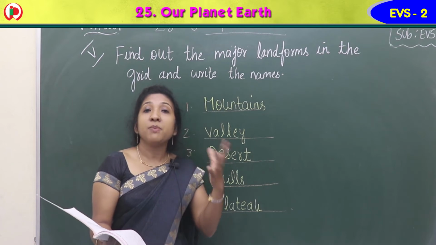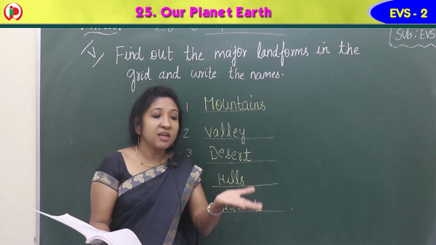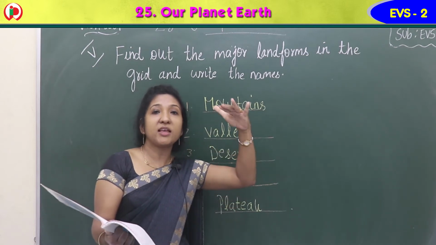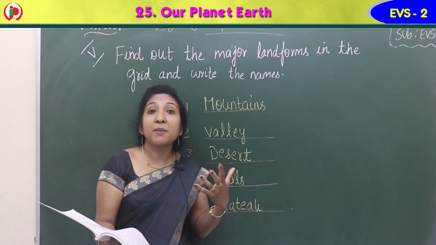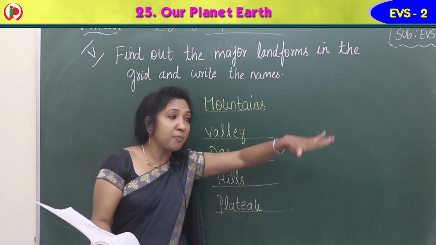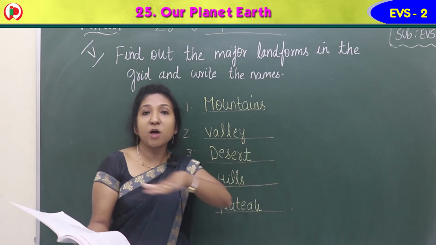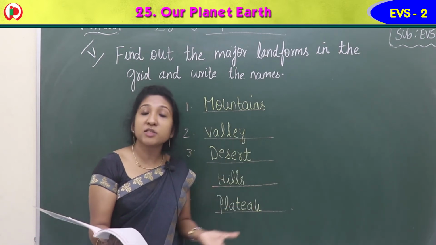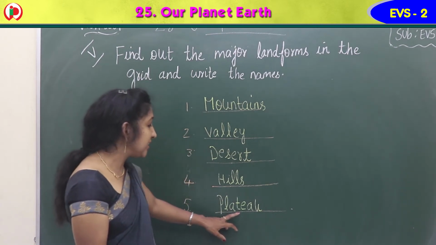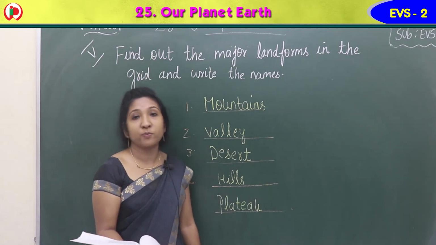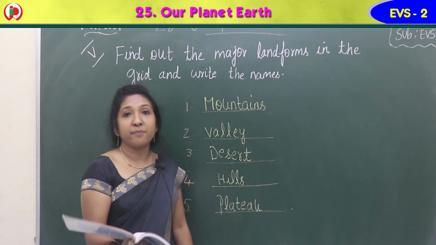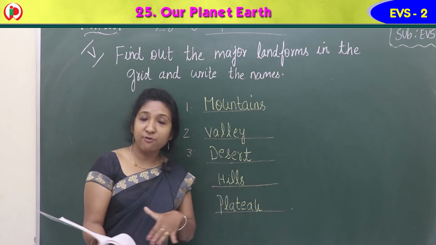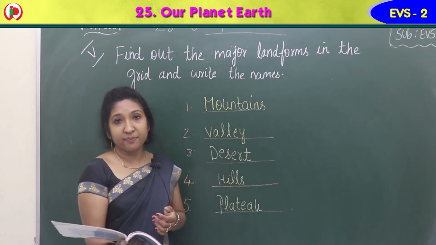Same like that, plateaus are land little raised above from the plain land. It is plateau, tableland, or flat topped land, we say, flat topped area. Okay, it is also a landform, P-L-A-T-E-A-U, plateau. Plateau is a landform. It is called a tableland, a flat topped area, we say.